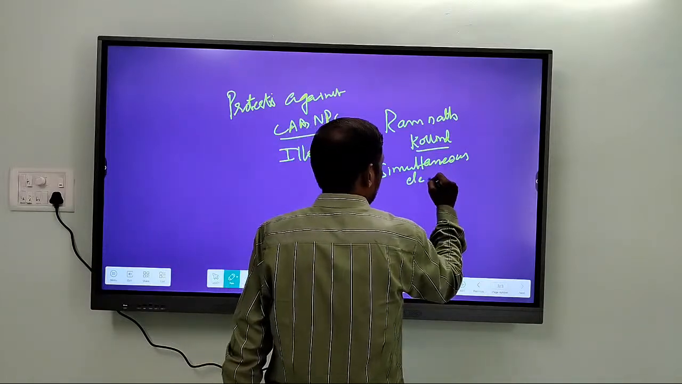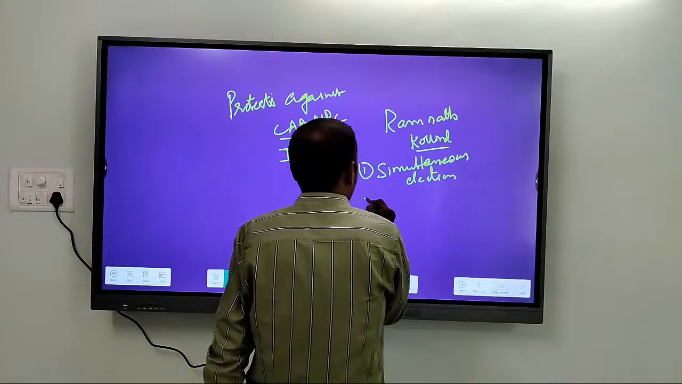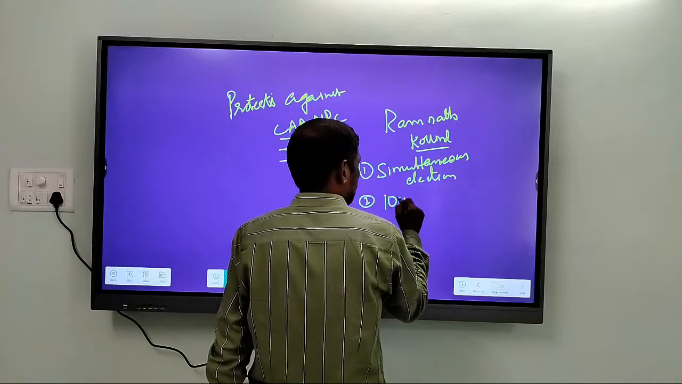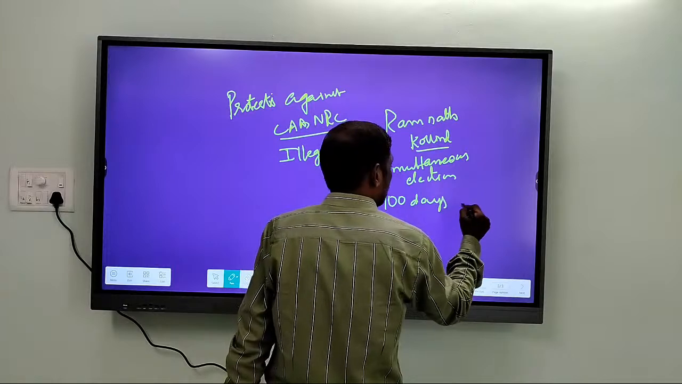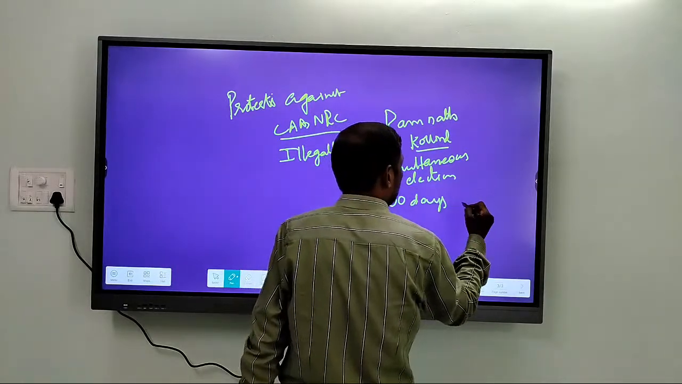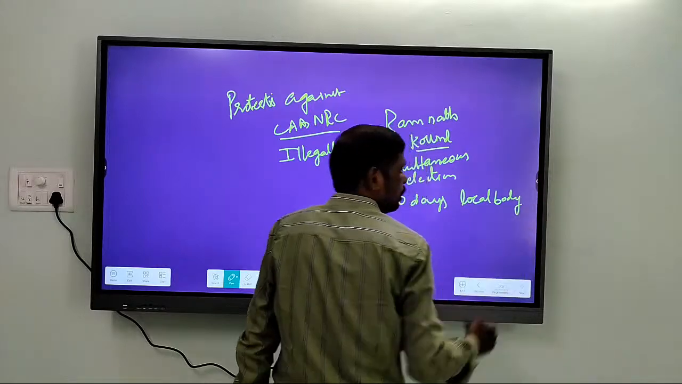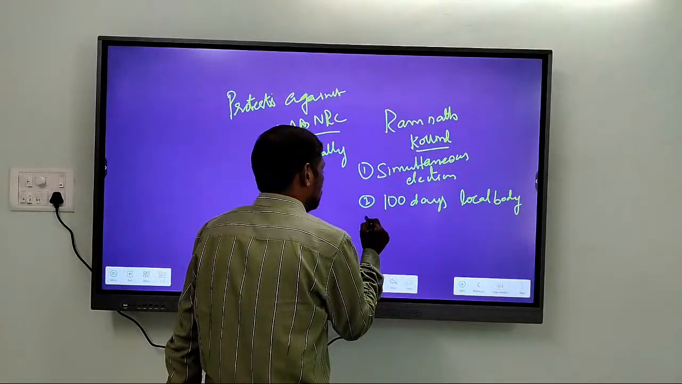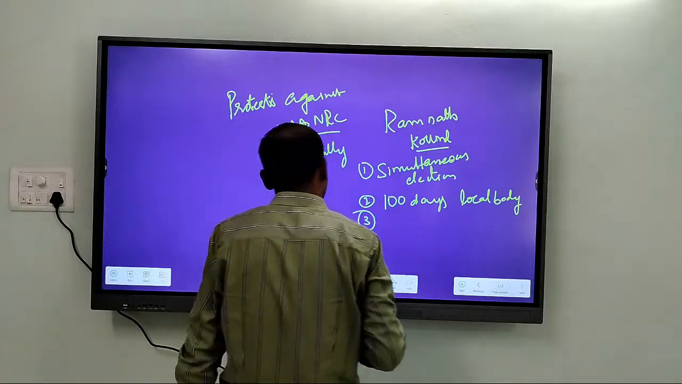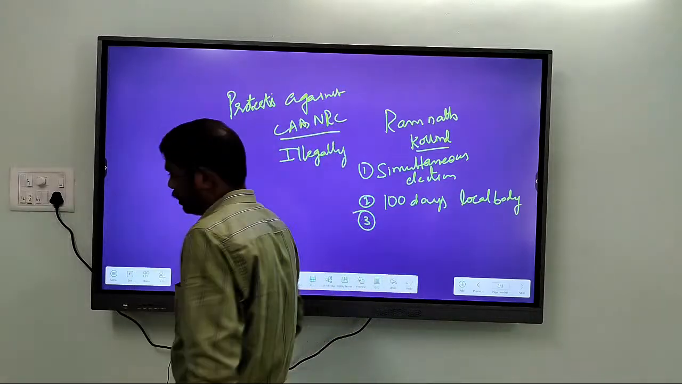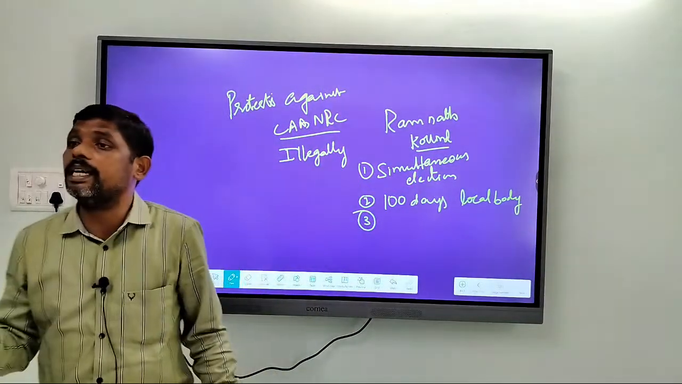Simultaneous elections, all right, and within a period of 100 days of these general elections, there should be local body elections.